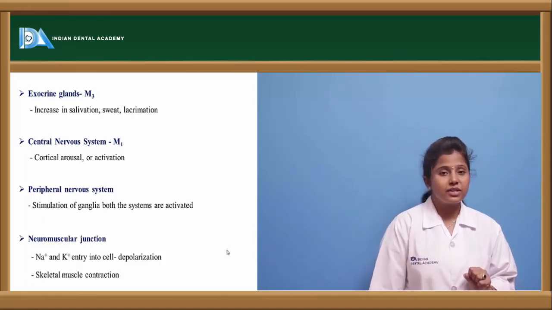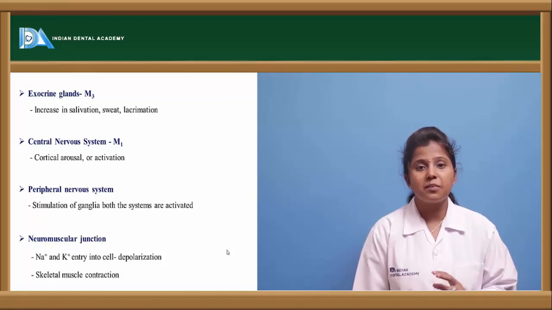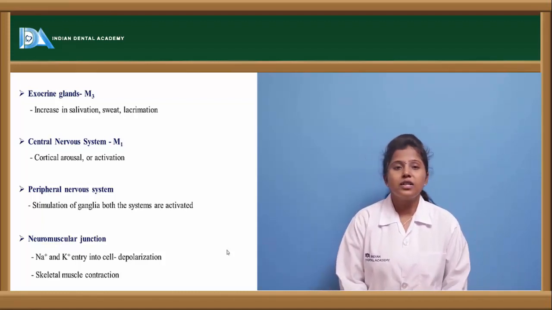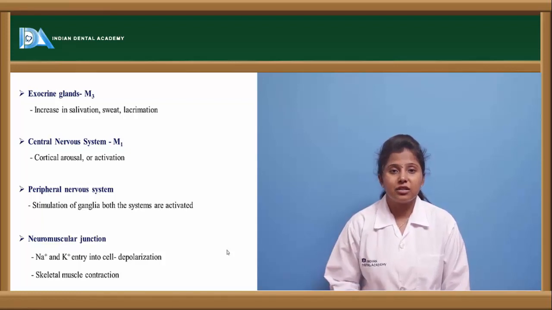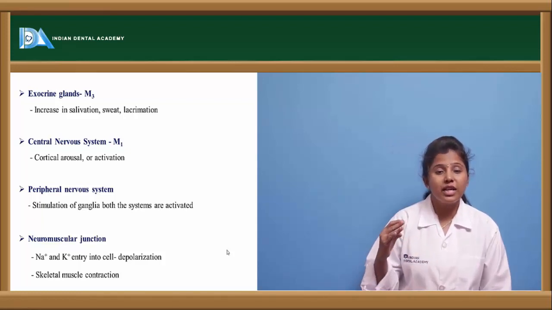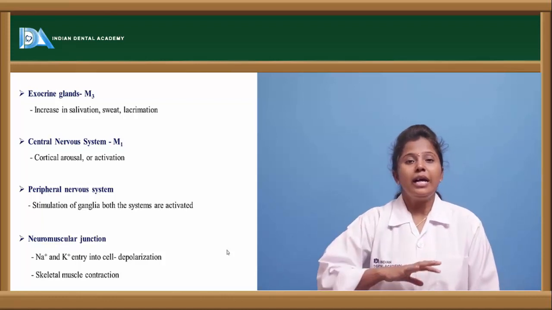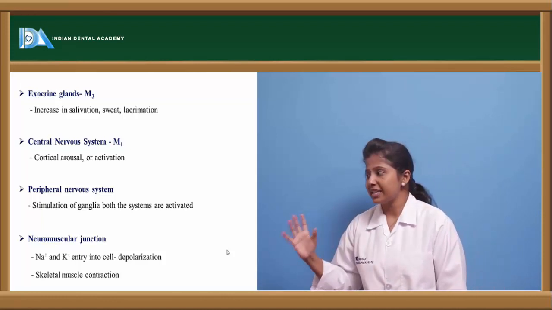So in the central nervous system, the M1 type of receptors are present. On stimulation of these M1 receptors, it causes CNS excitation. As I told you, M1, M3 and M5 show an excitatory effect, and M2 and M4 show an inhibitory effect. So there will be CNS excitation.